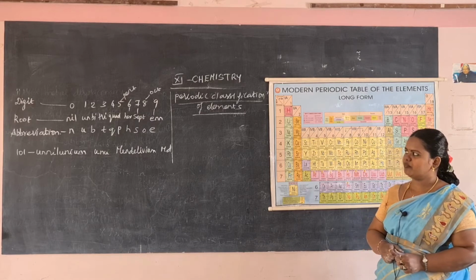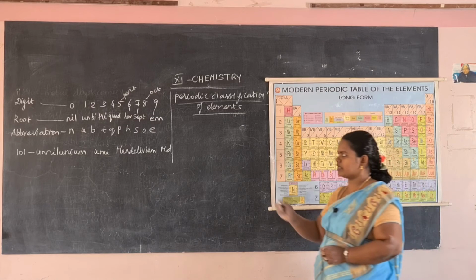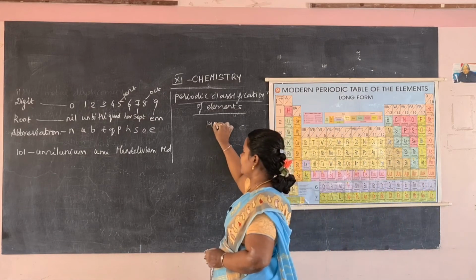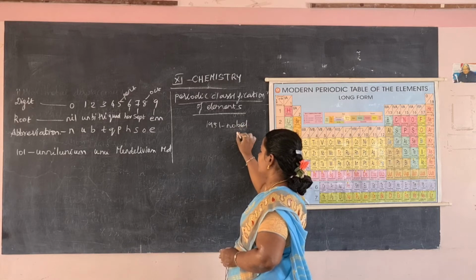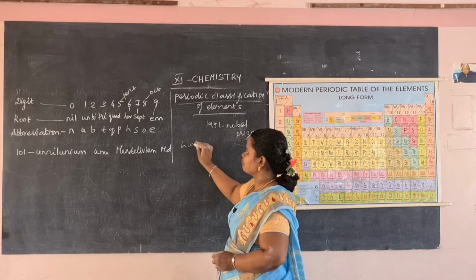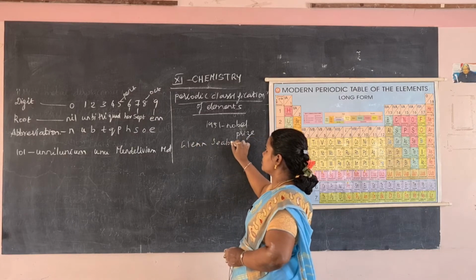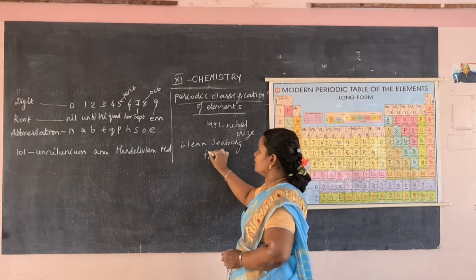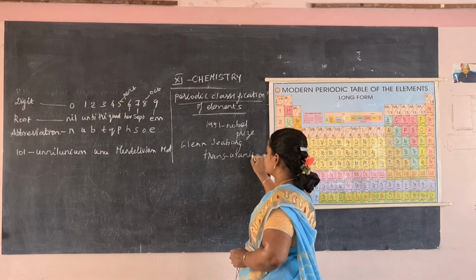Now Glenn Theodore Seaborg, he is an important scientist. In 1951 he got the Nobel Prize. He discovered trans-uranium elements. For that he got the Nobel Prize.